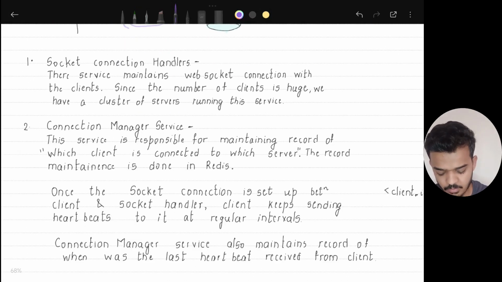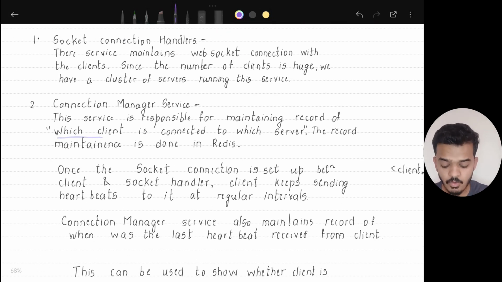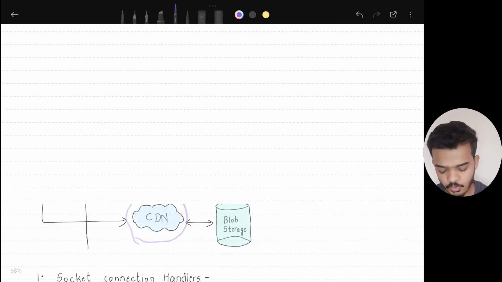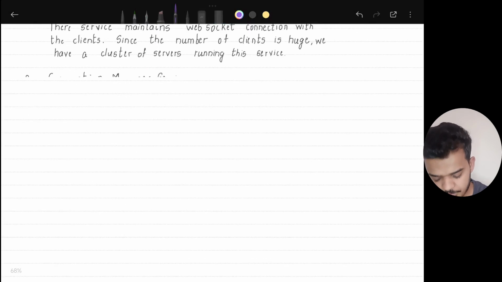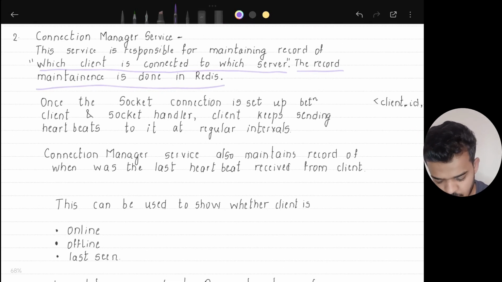Now the connection manager service maintains a record of which client is connected to which server. Okay, this record is maintained in Redis. So for record maintenance, we have the connection manager service, and the record is stored in Redis. Now once the socket connection is set up between client and socket handler, the client keeps sending heartbeats to the socket connection handler at regular intervals. That is how the socket connection handler would know that yes, this particular client is online.